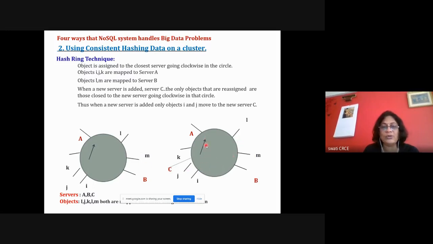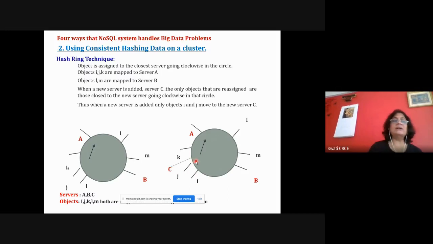That's why here the arrow is there. So it is working in the clockwise direction. It will assign I and J to C, if the new server is added. So A will handle K, L and M will be handled by B because it is in the clockwise direction, and I and J will be handled by C depending on the location of C.